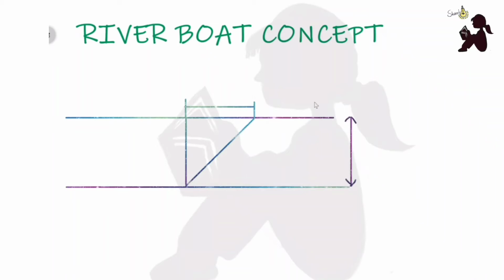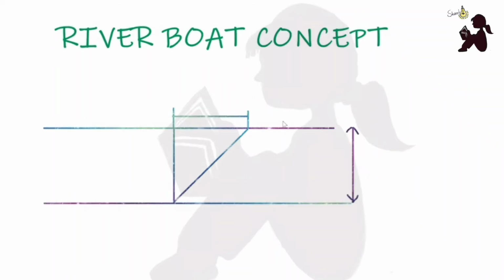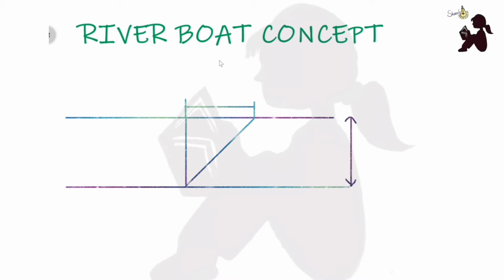So today we are going to discuss the riverboat concept. This is one of the major problems in physics and one of the finest concepts in physics, which is related to relative motion of objects. Many students find this concept very difficult to solve in competitive examinations, whether it be JEE or NEET. So today we will be clearing the concept of riverboat.